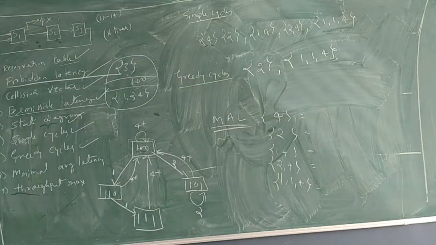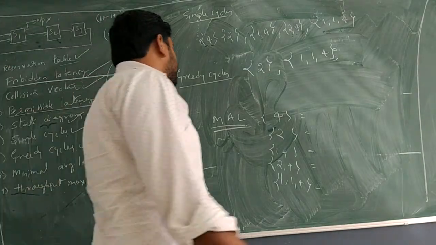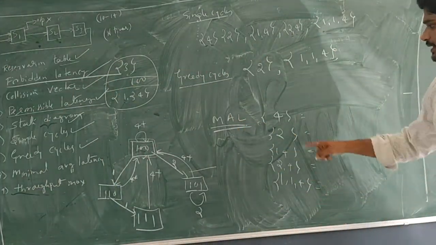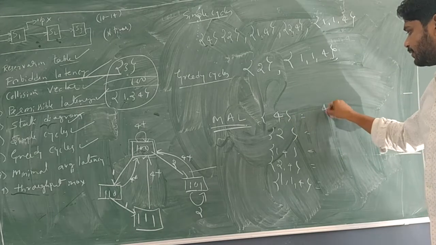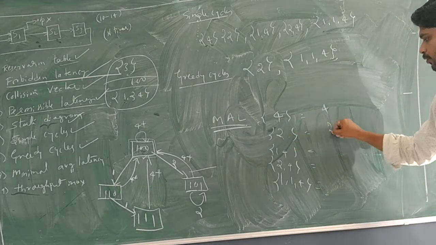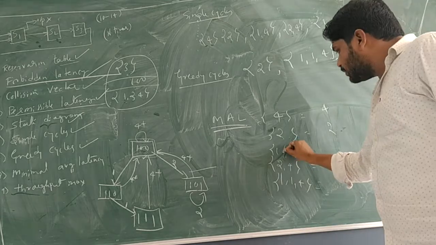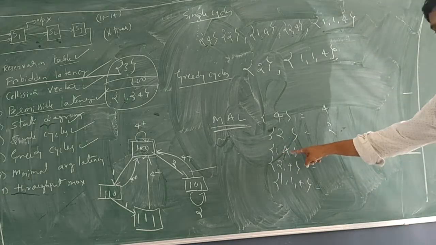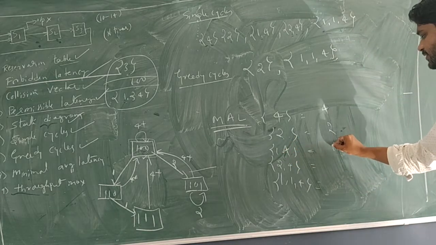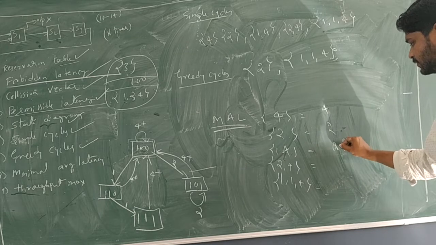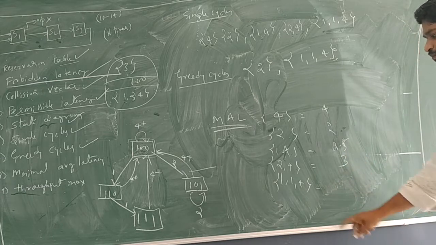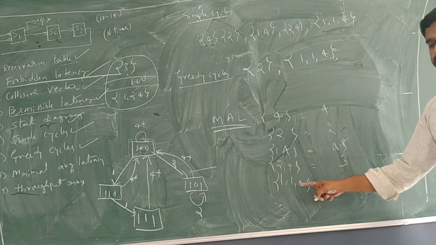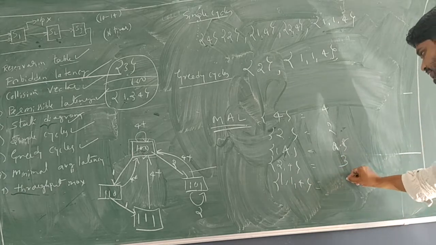Now, what is the minimum average latency? As I did, 4: there is only one symbol, hence 4 divided by 1. 2 divided by 1. Here it is 1 plus 4, 5, divided by 2, hence it is 2 and a half. 2 plus 4, 6, divided by 2 is 3. 1 plus 1 plus 4, that is 6, divided by 3, that is 2.